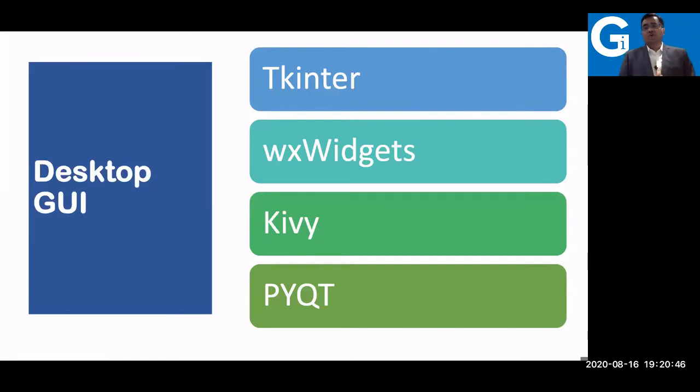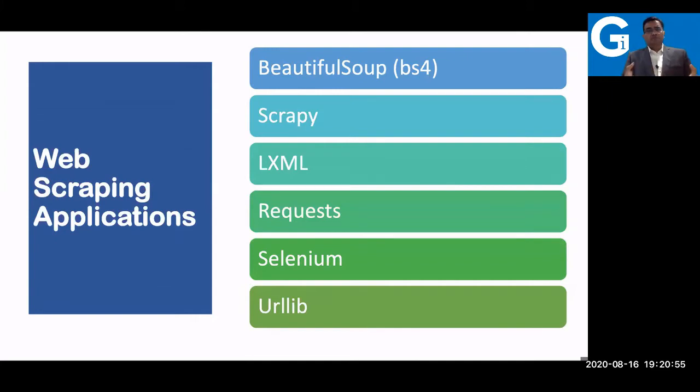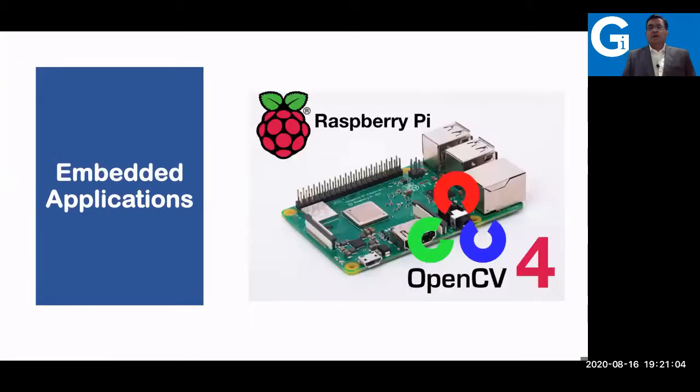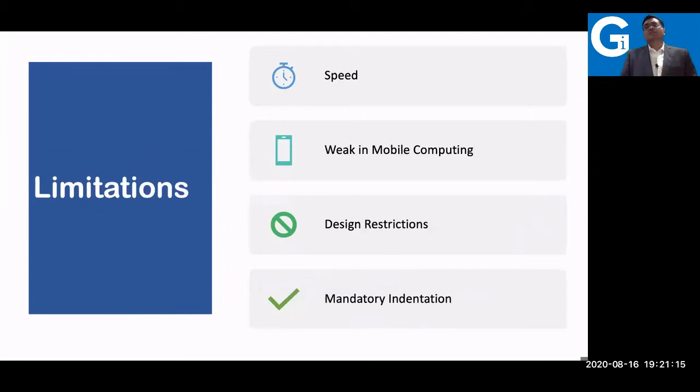Desktop GUI: you don't want to go for web programming, but you want to go for GUI programming now. Yes, the solution is available for that also. You want to do web scraping? Yes, you can do web scraping. You have libraries available like BS4 or Beautiful Soup, Scrapy, LXML, Requests, Selenium, urllib. And also if you are interested in embedded programming, embedded applications, the solution is available for that also. Like we have Raspberry Pi, one of the boards, where you can start embedded programming. Because Python is written in the C language, you have interfacing with the C language also.